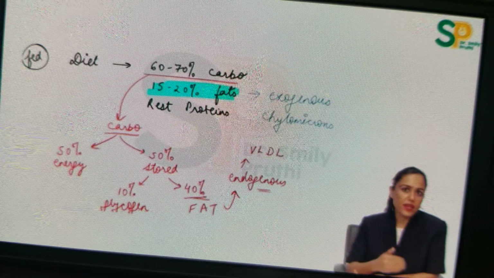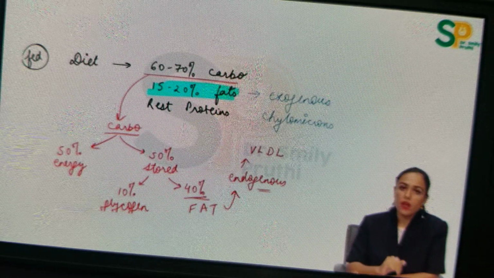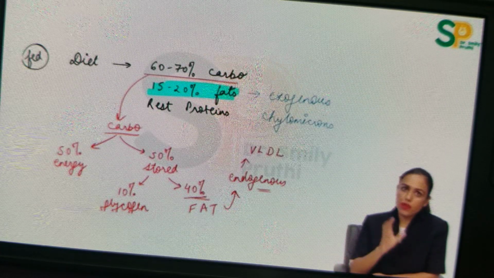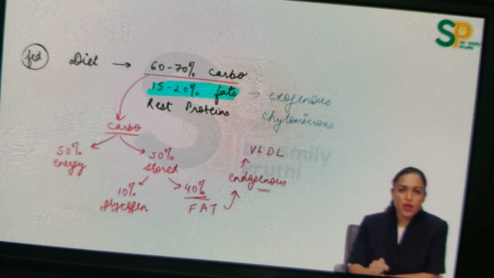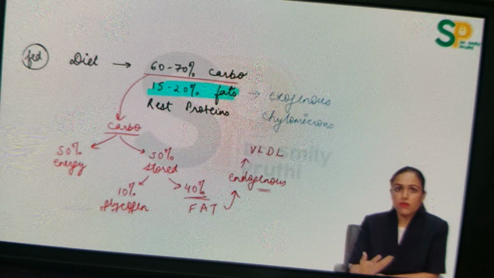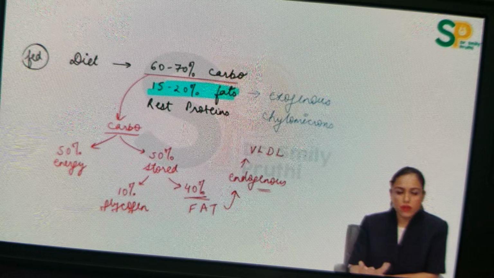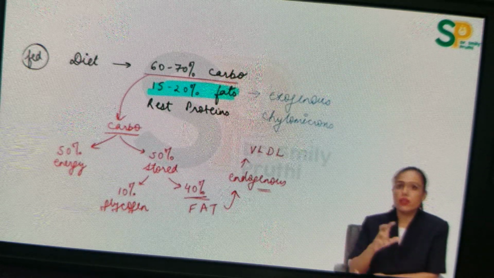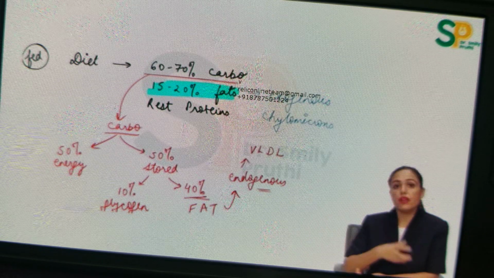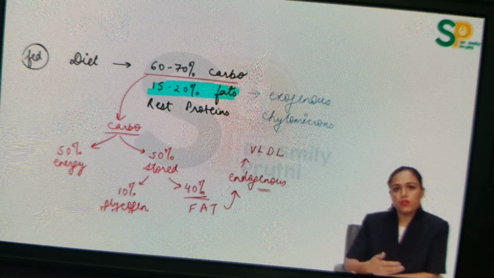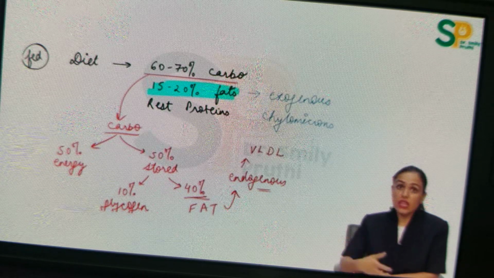So what will a layman do when they diet to reduce weight? They think that we are fatty, so we stop the fat in our diet. When they stop the fat, they're just stopping the exogenous fat. But in this dieting they are taking only carbohydrates, because they're taking chapati, boiled rice, fruits, boiled vegetables, juice, like that. So all this is carbohydrates. When they're not taking fats, they feel hungry and take more carbohydrates in the diet. So this excess carbohydrate will be converted to fat in the body. This is endogenous fat getting transported in the form of VLDL. And this kind of dieting will in the end increase the weight of a person.